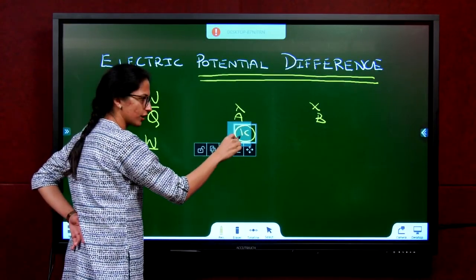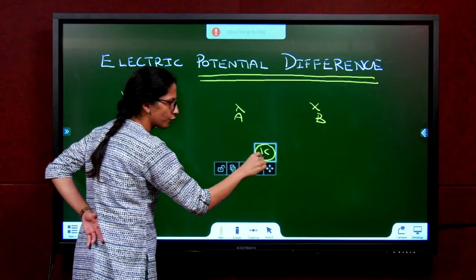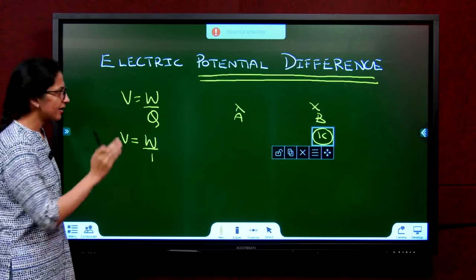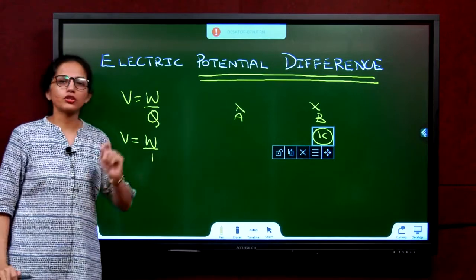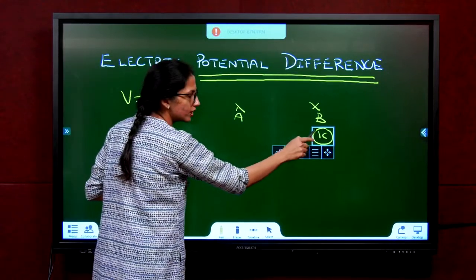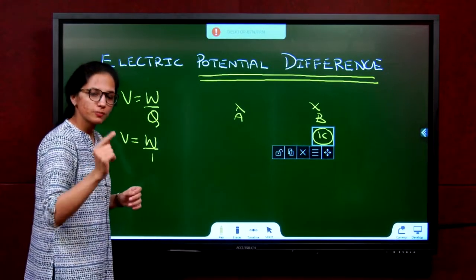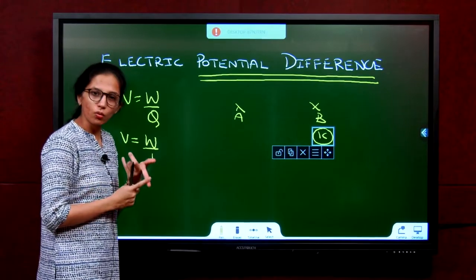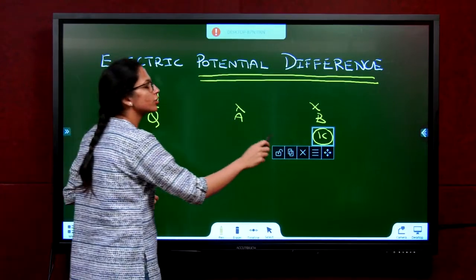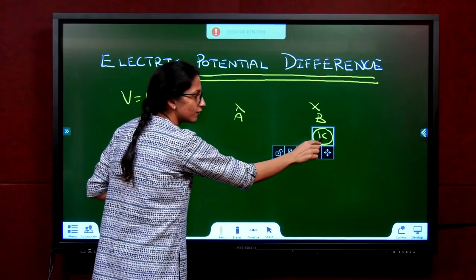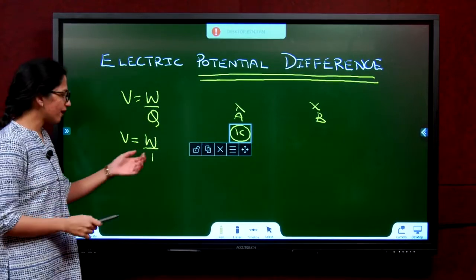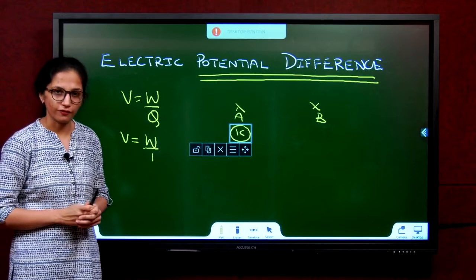on 1 coulomb of charge, on making it move from one point to another point in an electric circuit, is called electric potential difference. The work done on a unit positive charge, meaning 1 coulomb charge, unit meaning 1, positive meaning positive charge, coulomb. The work done on a unit positive charge in moving it from one point to another point in an electric circuit is itself called the potential difference.